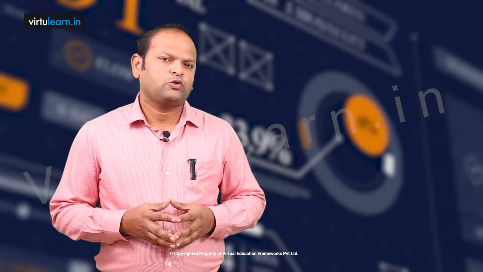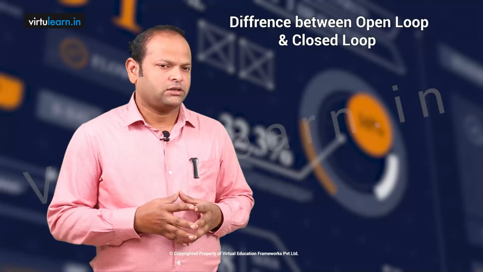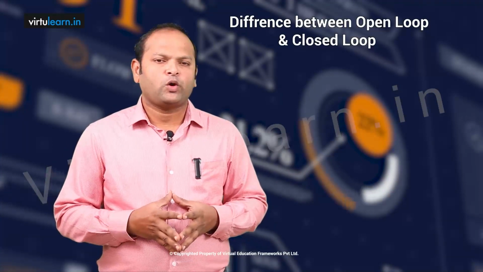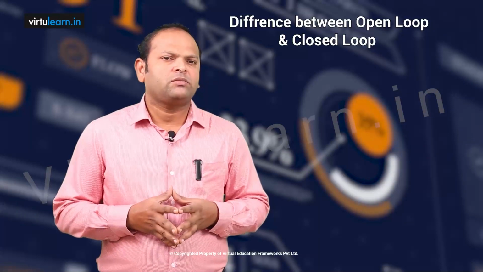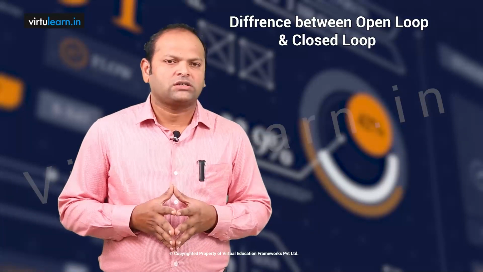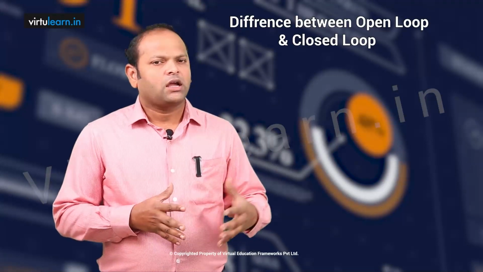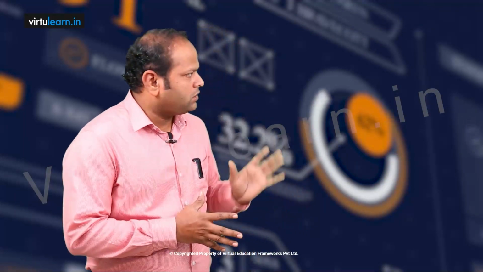Having understood the effect of feedback and control systems, both for the non-feedback and feedback systems, let us have the comparison between my open loop system and the closed loop system. When I say open loop system, it is internally an open loop control system. When I say closed loop system, again the controller is also included in the system. Look at the first one, the block diagram.